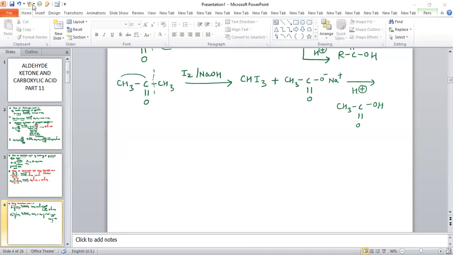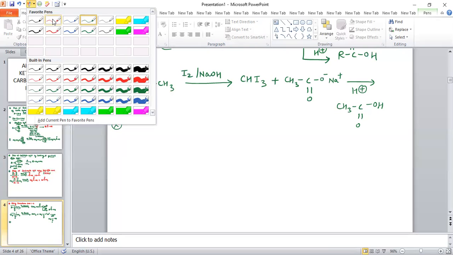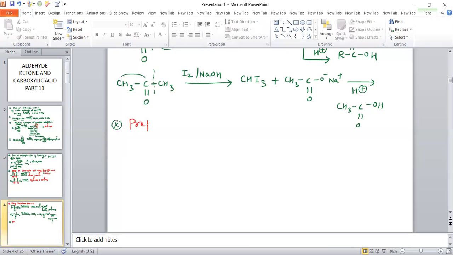So the preparation of carboxylic acid by using Grignard reagent. Now see how we can prepare carboxylic acid by using Grignard reagent.